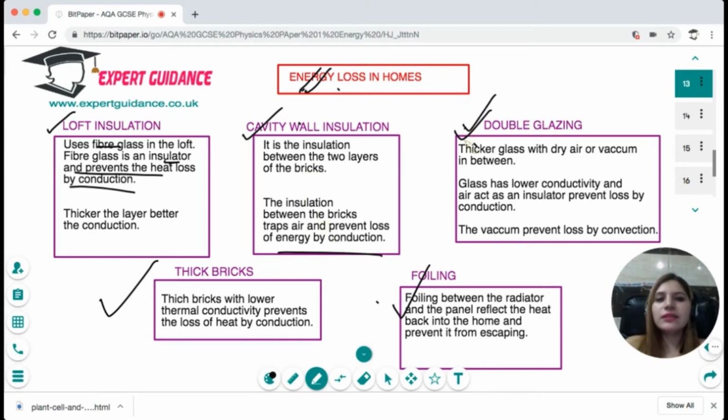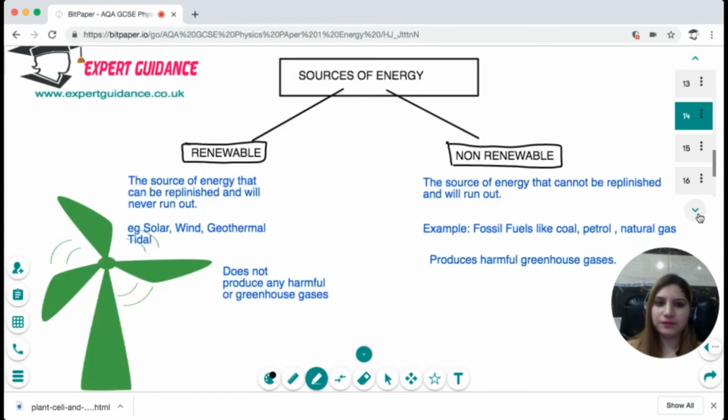In double glazing, we take thicker glass with either a dryer or a vacuum in between. If there is a vacuum, it will prevent loss of energy by convection. And if there's a dryer, it acts as an insulator and will prevent the energy loss by conduction. Next, when you use thicker bricks, the thicker bricks have lower thermal conductivity and that will prevent the heat loss by conduction. And in foiling, we can use foil between the radiator and the panel to reflect the heat back into the homes and prevent it from escaping.